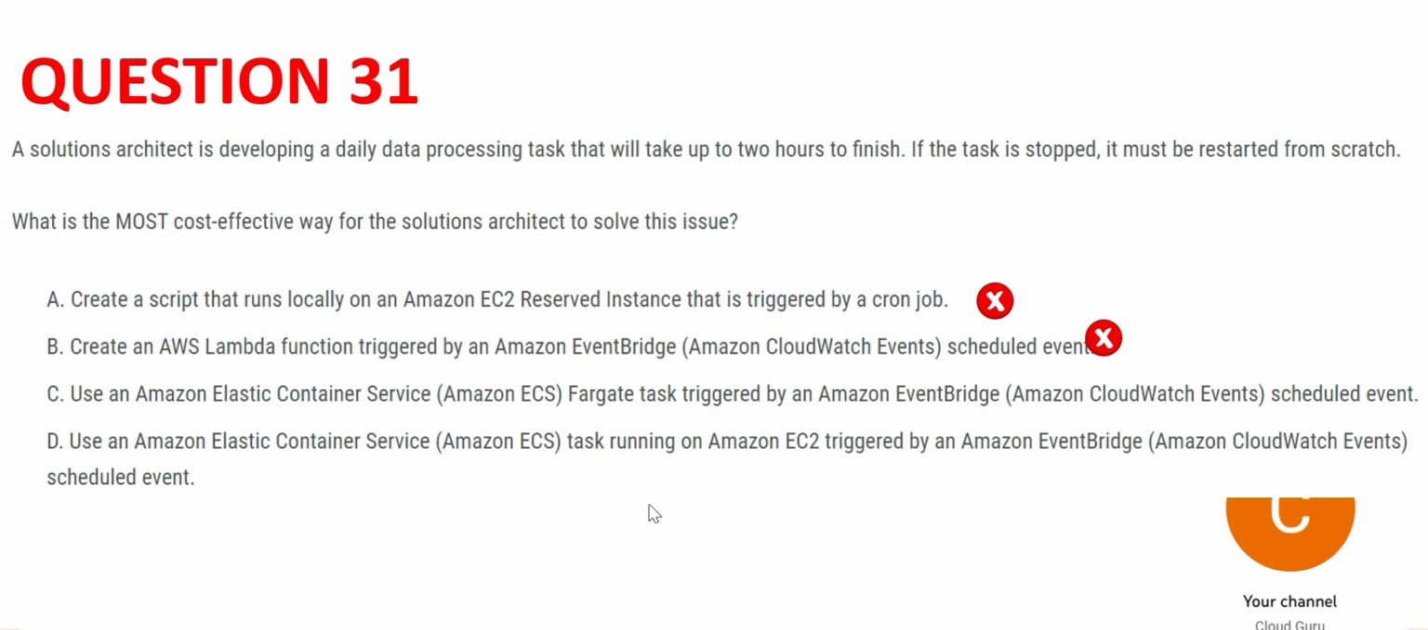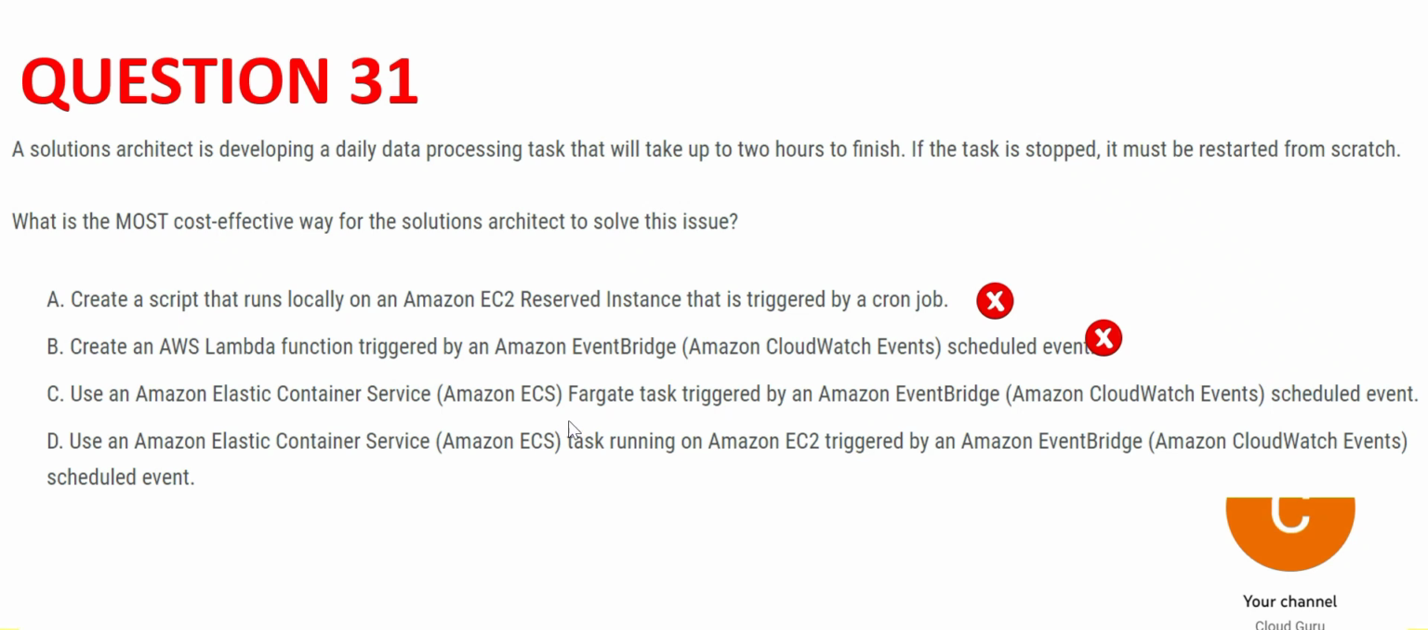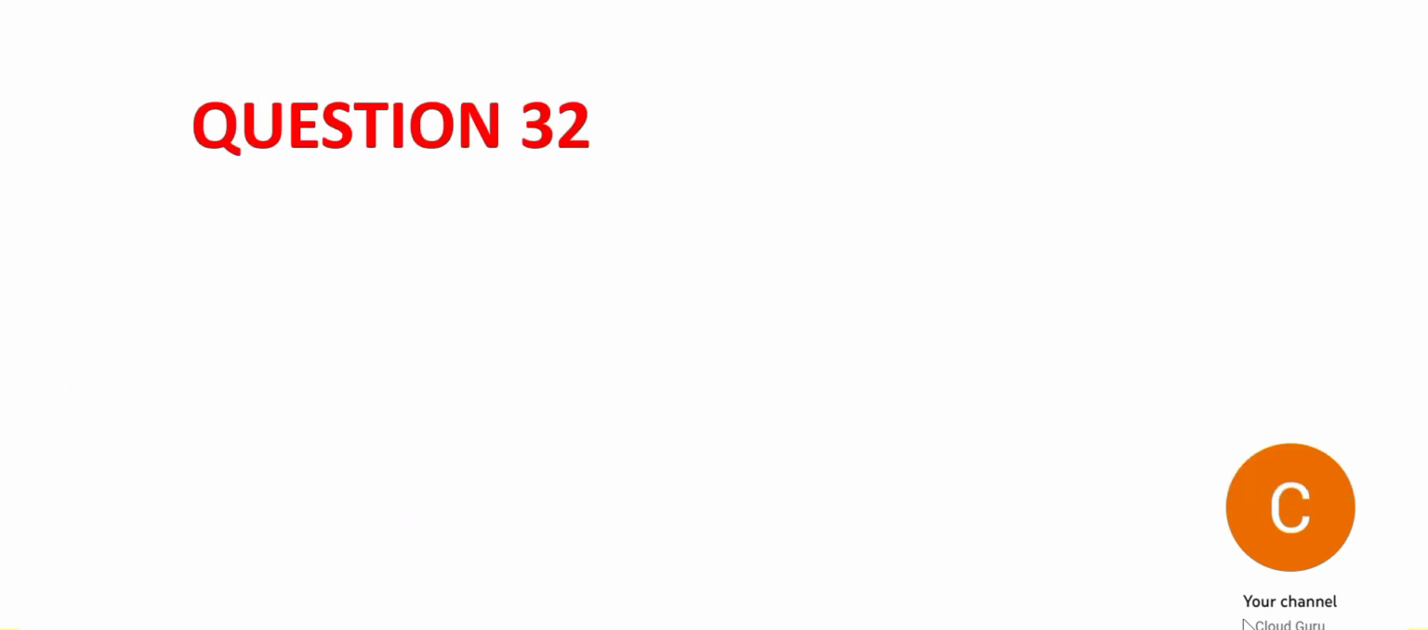Fargate is a part of ECS. So from a cost effective perspective, we need to save costs. D uses 2 services, C uses 1 service. C is more cost effective. C is my answer. Let's not waste more time. Let's go to 32. So question number 32.